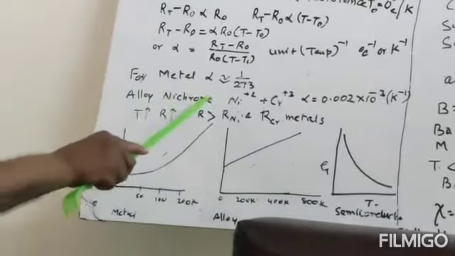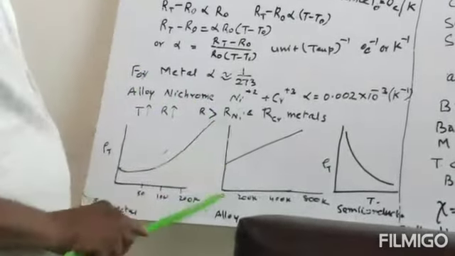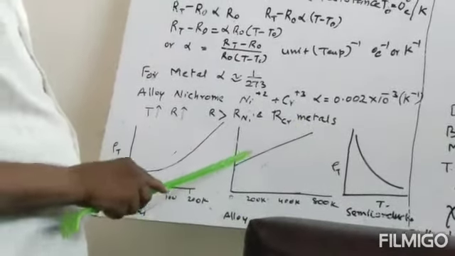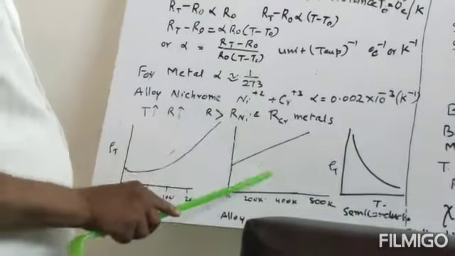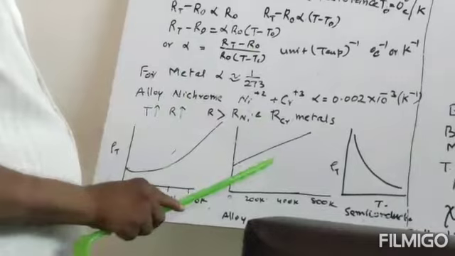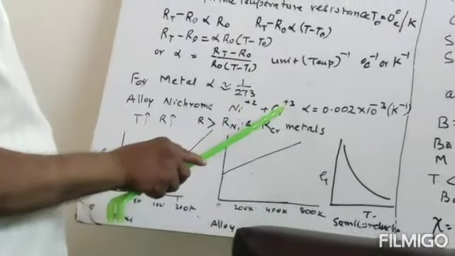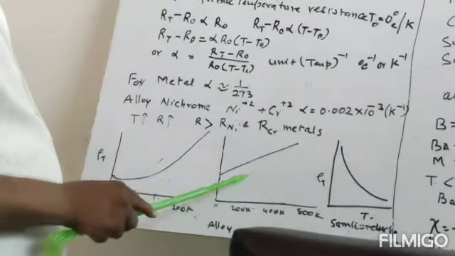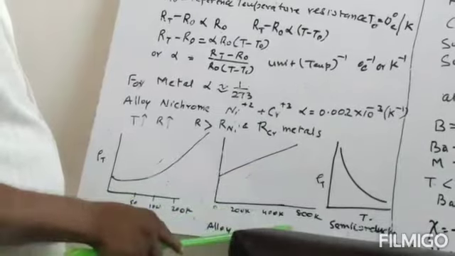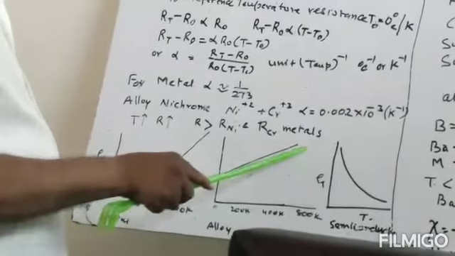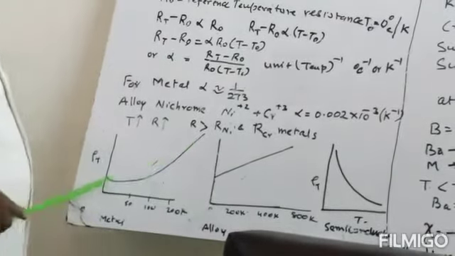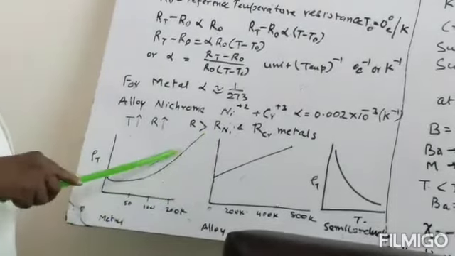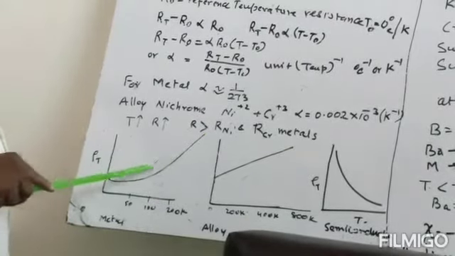For alloy, that is nichrome, from 0 to 800, the variation is linear. So we will use nichrome for the preparation of resistance, because number one reason is the resistivity is linearly proportional to the temperature, and the variation is very small. Here for the metal, when temperature is very high, it is a straight line. But as temperature decreases, it is a curve, meaning the relationship is not linear.